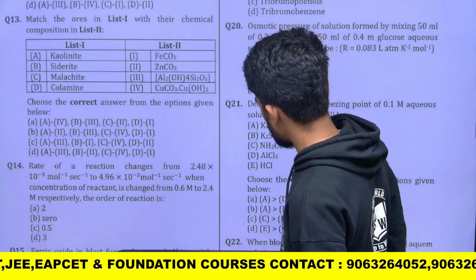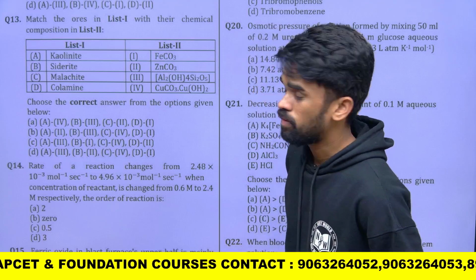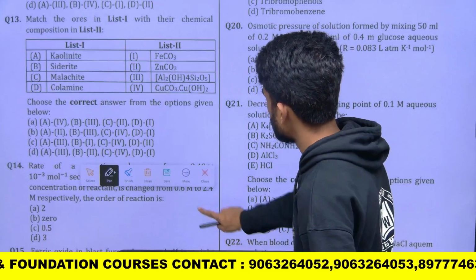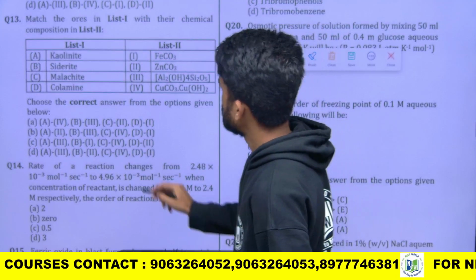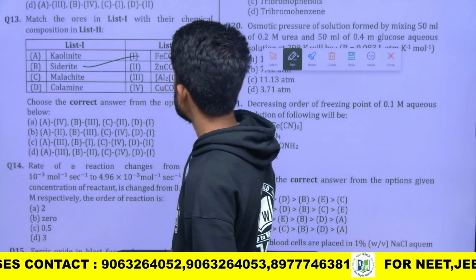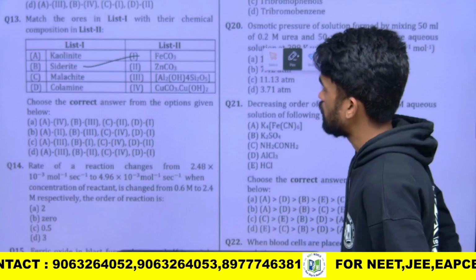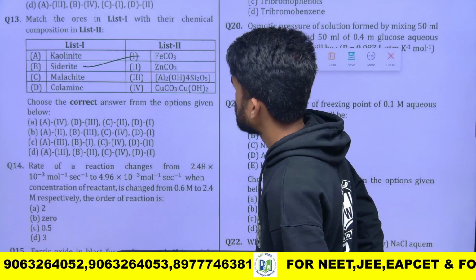Again, list 1 and list 2 are given. Matching is a very important question format in the CUET. They are focusing on these kinds of questions more, so this model is important. C-D right is FeCO3, iron carbonate. Okay, so that's it.